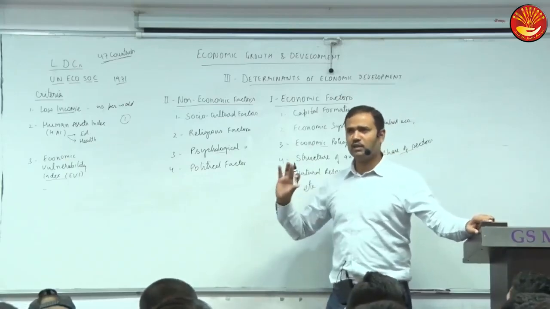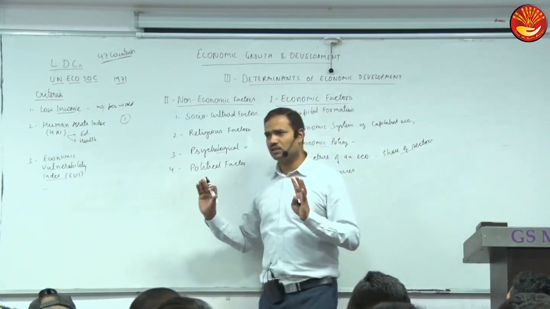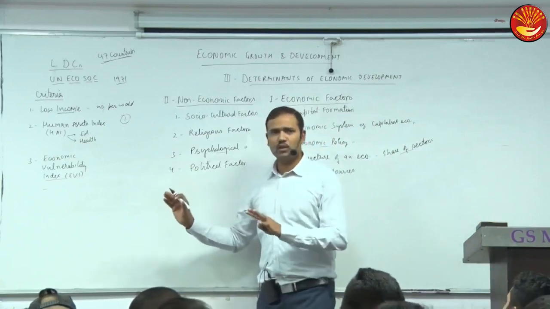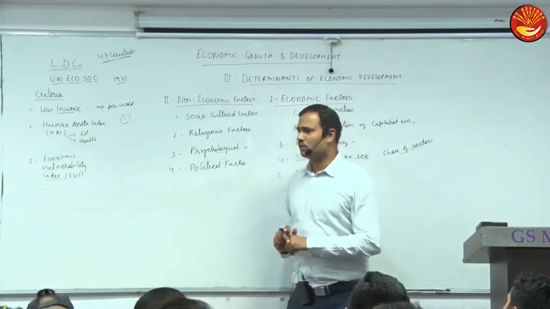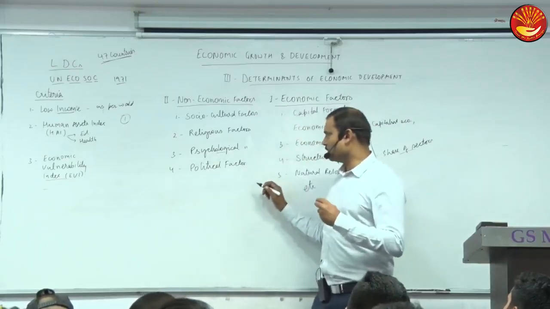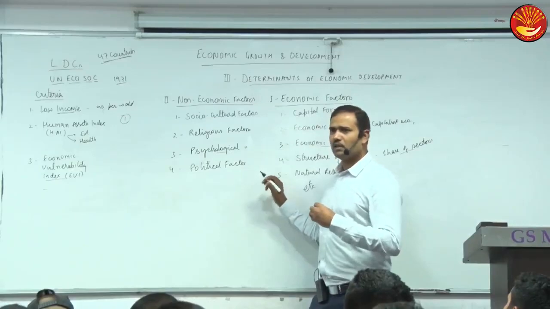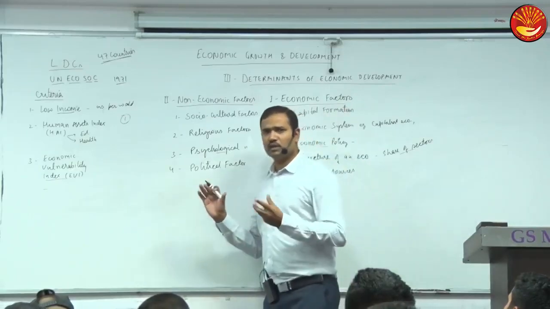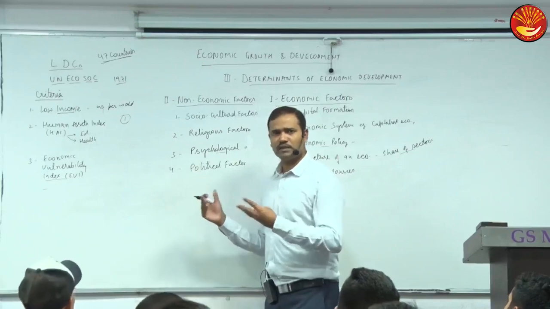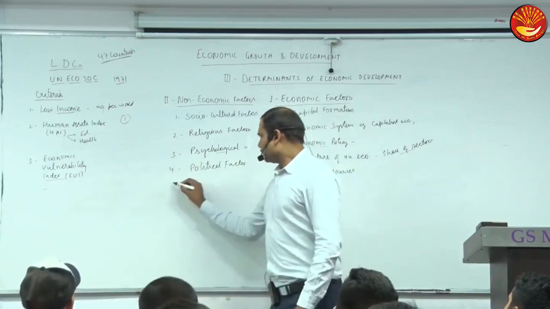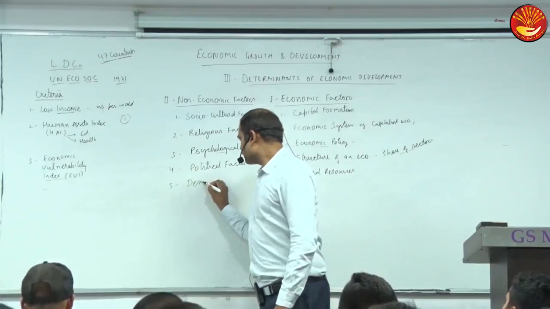The countries where the level of democracy is better and decentralization is more have a better level of development. So political factors also affect development. And political instability may be there; investors may be apprehensive and withdraw investment. Okay, so political factors.